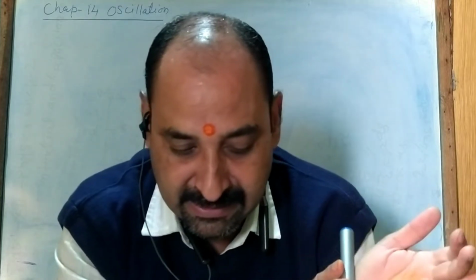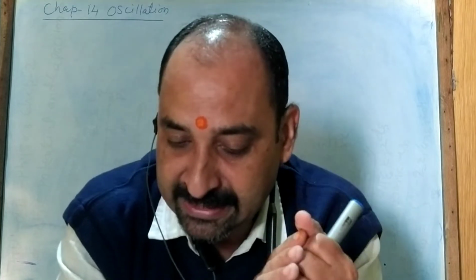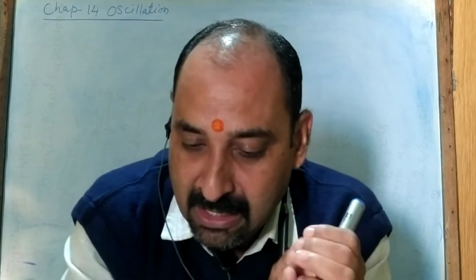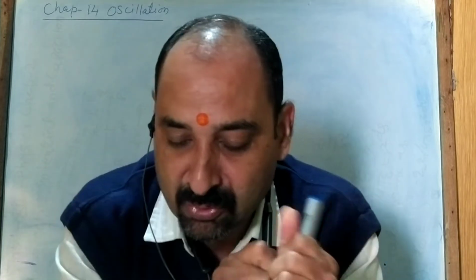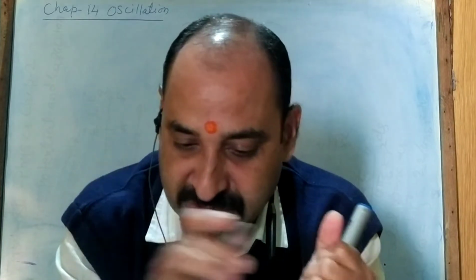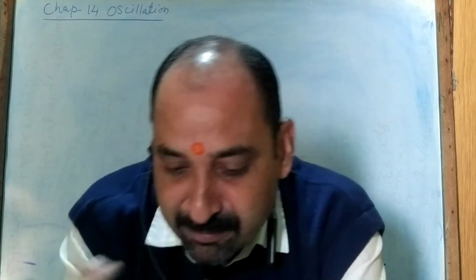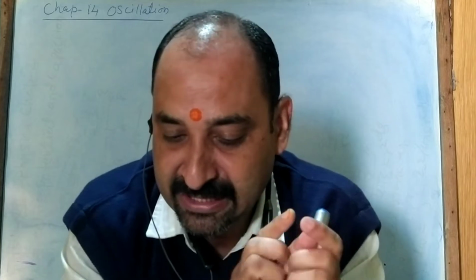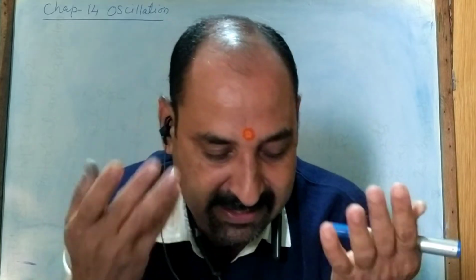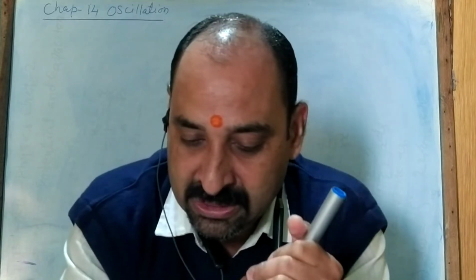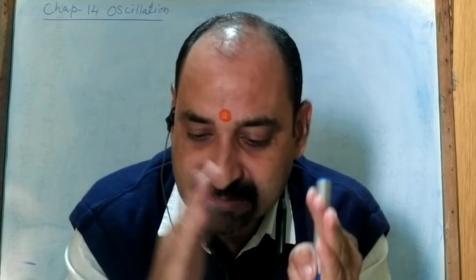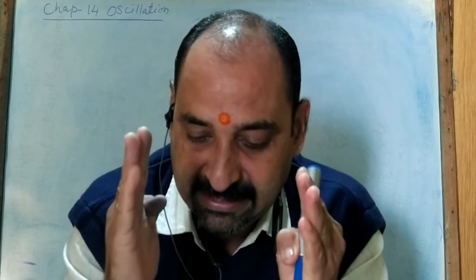The first term is the harmonic oscillator. What is a harmonic oscillator? An oscillator executing simple harmonic motion is called a harmonic oscillator. Then we have displacement. The distance of the oscillating particle from its mean position at any instant is called the displacement. It is represented by x, or you can represent it by y, etc. Amplitude: the maximum displacement of the oscillating particle is called the amplitude, represented by capital A or small a.